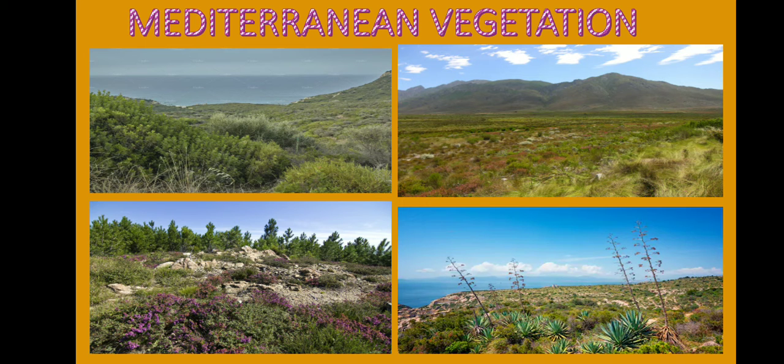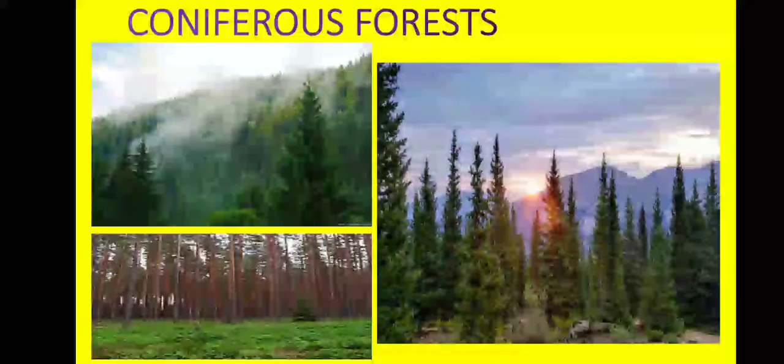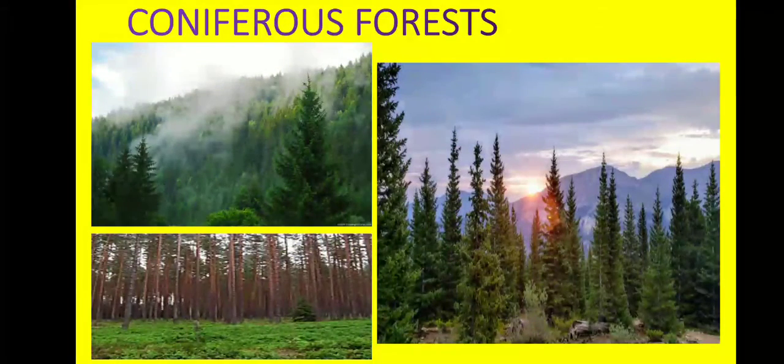Let's see the coniferous forest. These are found in the higher latitudes of the northern hemisphere. These are also called taiga. Taiga means pure or untouched in the Russian language. The trees found here are tall, softwood evergreen trees, for example chir, pine, and cedar.